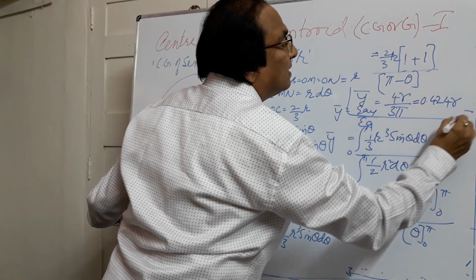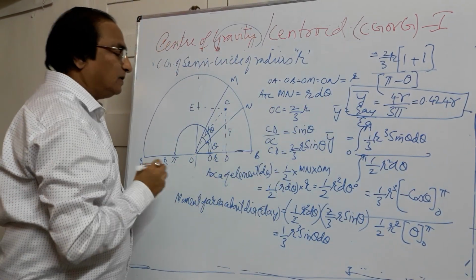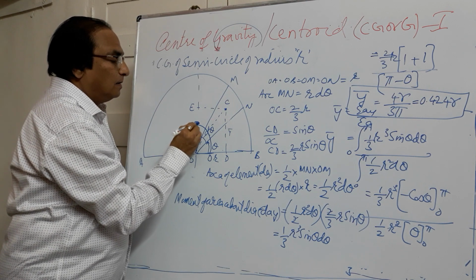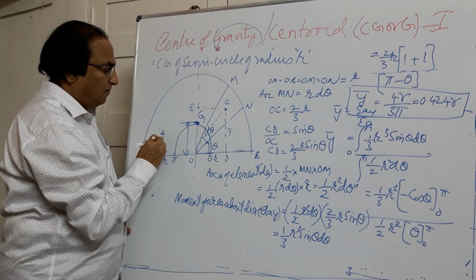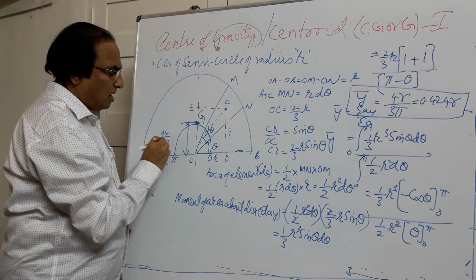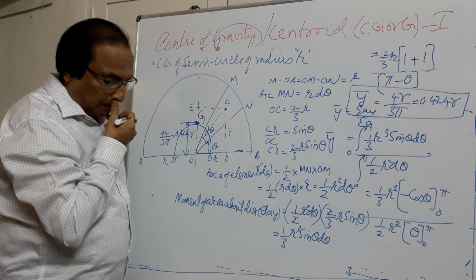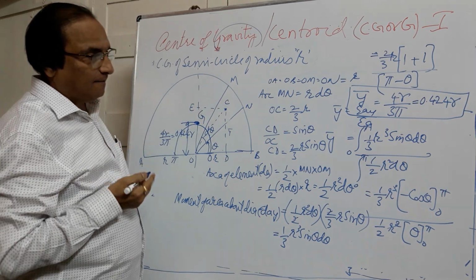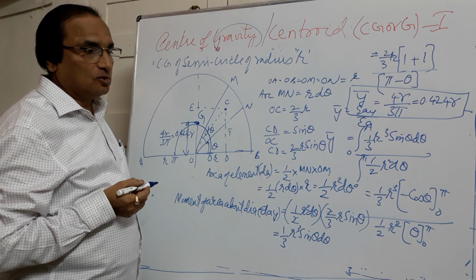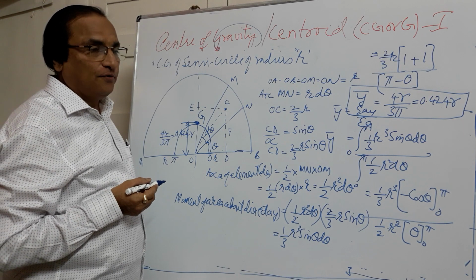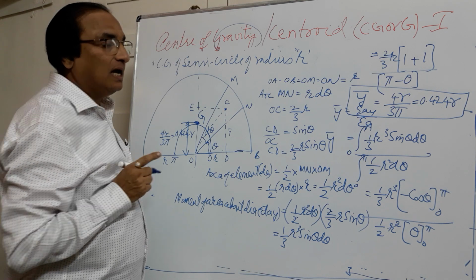So this is a simple formula to remember. The distance of the center of the semicircle G from the diameter will be equal to 4R/3 pi, or is equal to 0.424 R. So this is how you can simplify and find out the centroid of a semicircle. So centroid of a semicircle from the diameter is 0.424 R. It is always from the diameter.